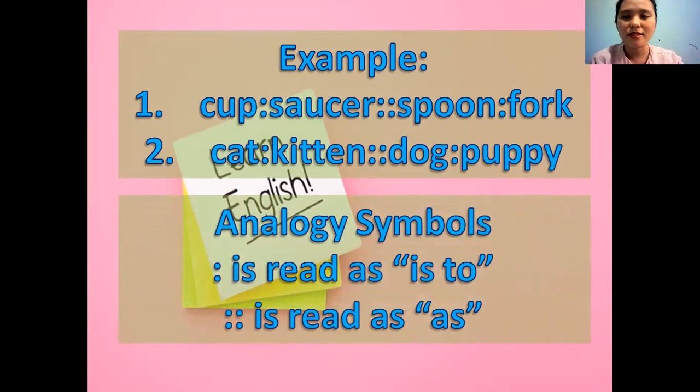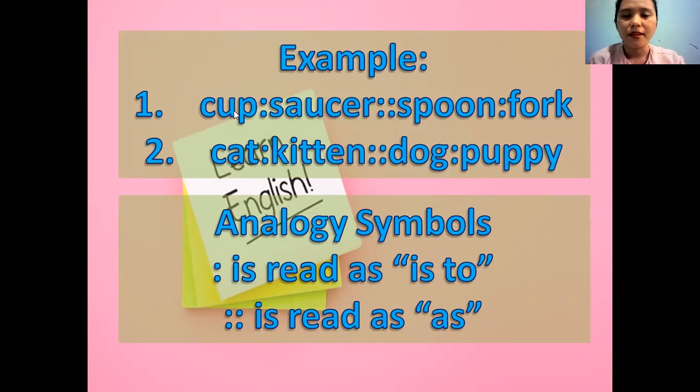Analogy symbols is on how to read the analogy. For example, 1, cup, colon is read as is to. Cup is to saucer, then the double colon after the word saucer is read as as.